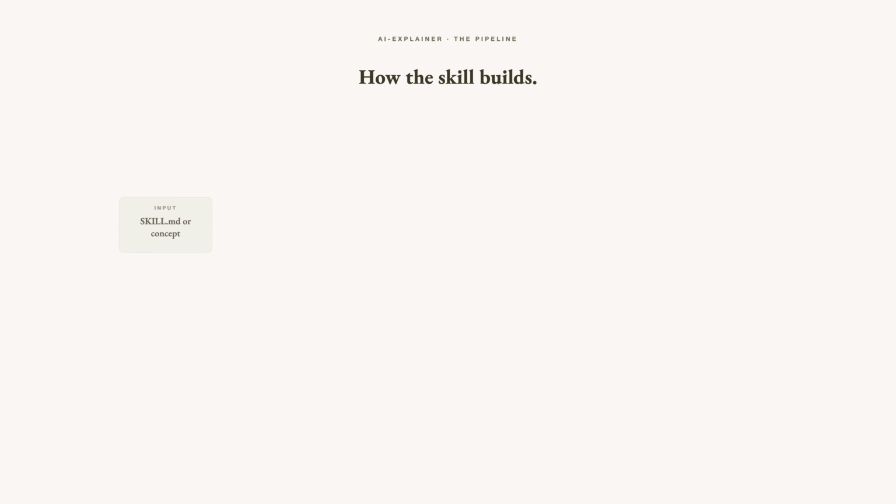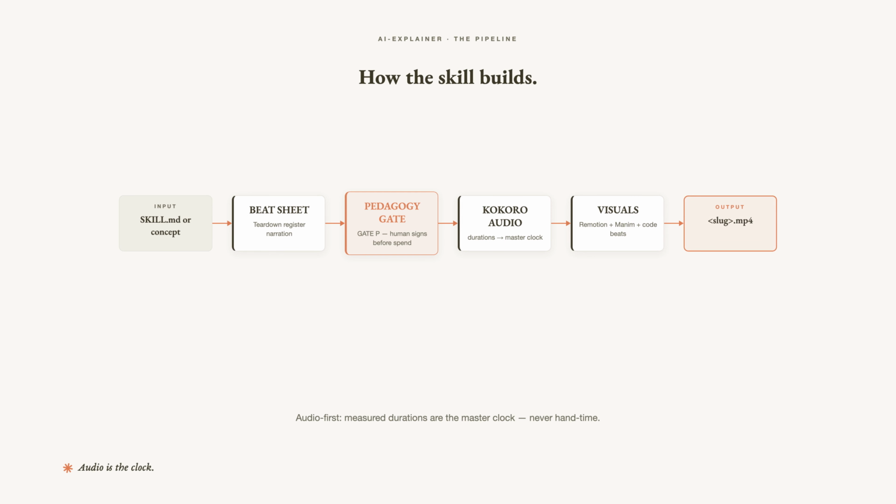The pipeline has 5 stages. First, author the beat sheet, every beat's narration in the teardown register. Second, pedagogy check, the gate P gate, human signs off before any audio spend. Third, Kokoro audio, each narration beat generates an MP3, its measured duration becomes the clock. Fourth, visuals, Remotion scenes, manim fragments, code blocks, all conforming to the audio duration. Fifth, compile.py stitches everything into the final MP4. The key invariant: audio first always, never fix timing by hand, regenerate audio then recompile.